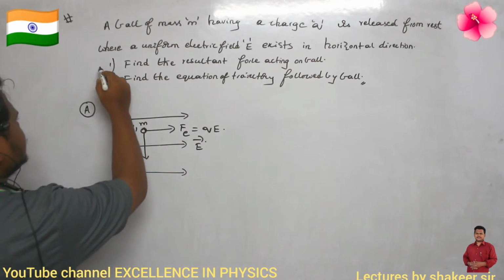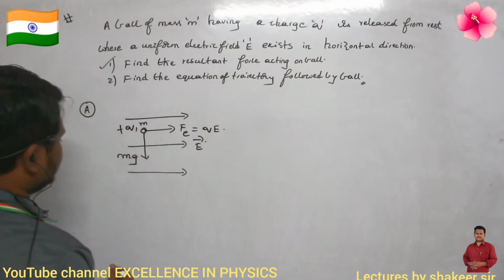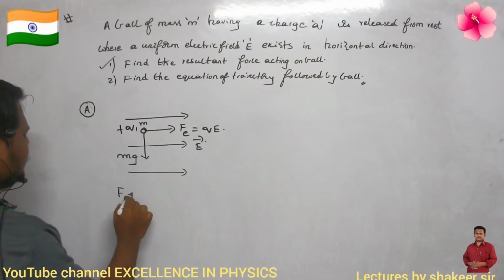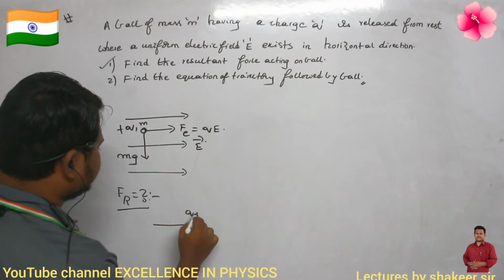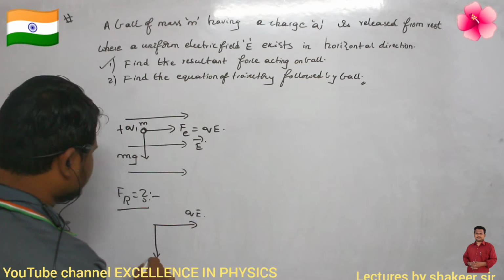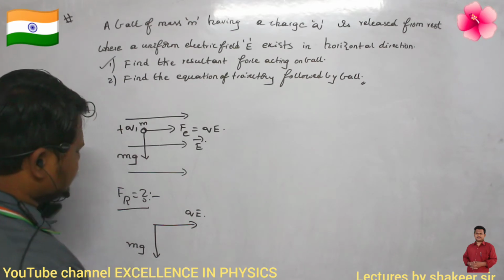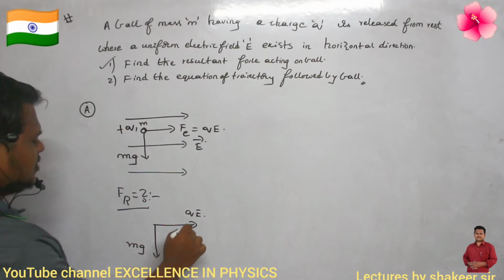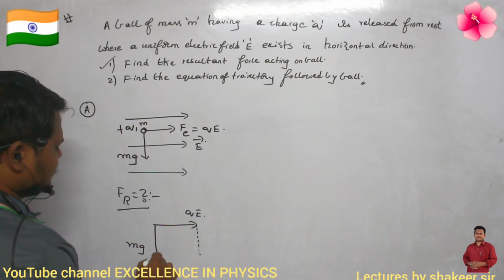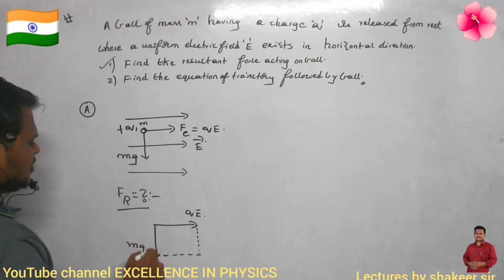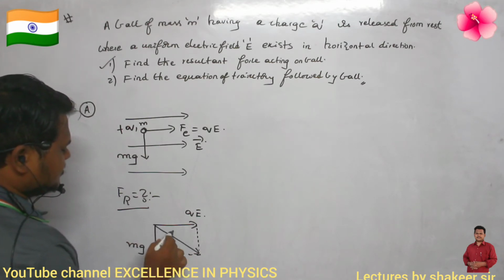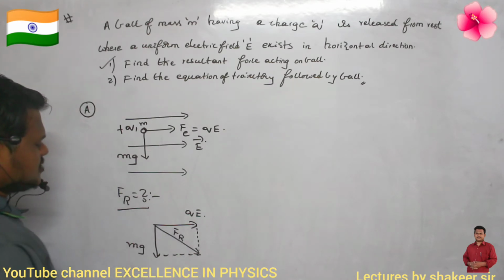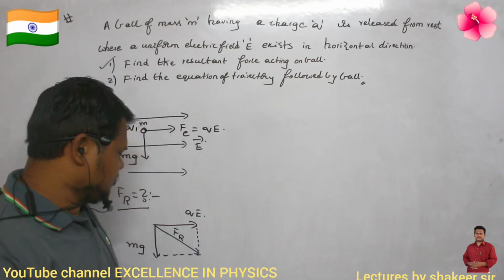Then, what is the first question? Find the resultant force acting on the ball. How can I calculate the resultant? The two forces acting are qE and mg. How can you take the resultant of these two forces? You can construct the parallelogram law of addition. Two vectors are joined tail to tail. Then this will be my resultant, the resultant force. The longest diagonal becomes the resultant of the forces acting.